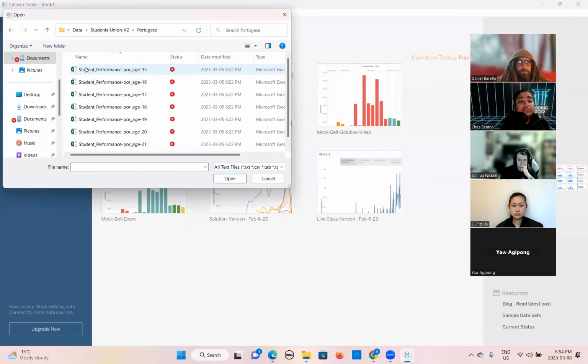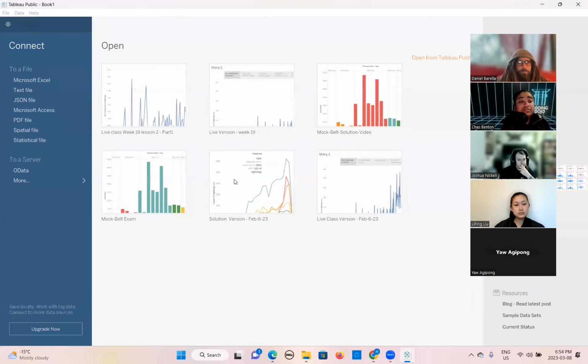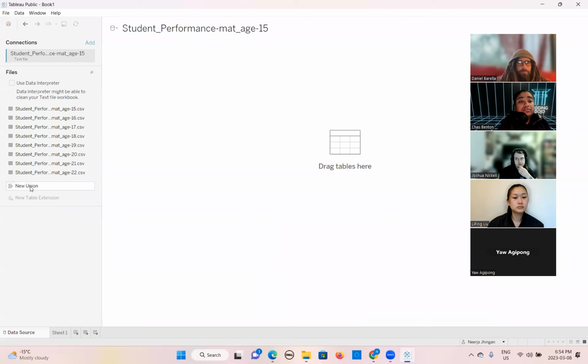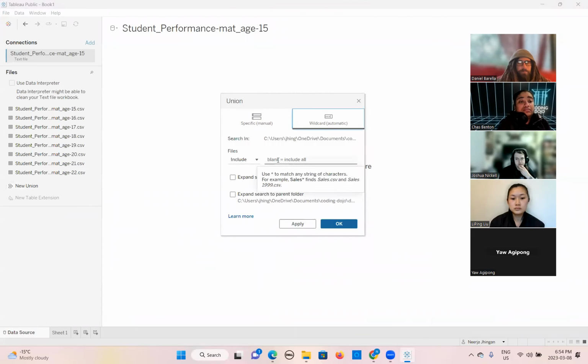So you have another student data as well. For that, we will check that option here. So I will create it like this, student. Now we want to expand the Tableau search to the subfolders. That's why we tick this. It will go inside the other folder and then we will use the asterisk sign here.